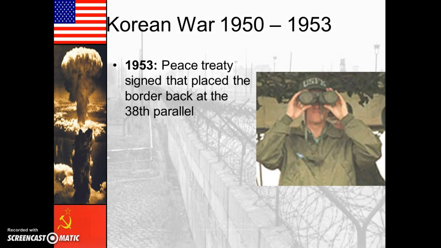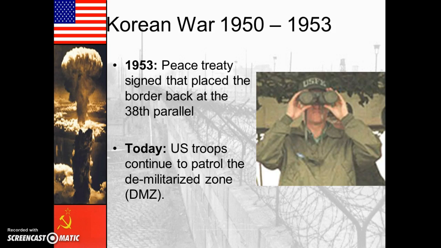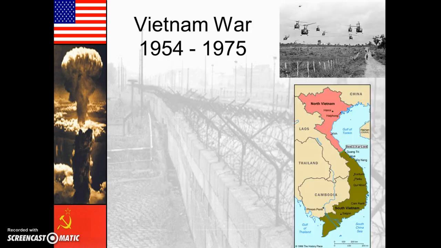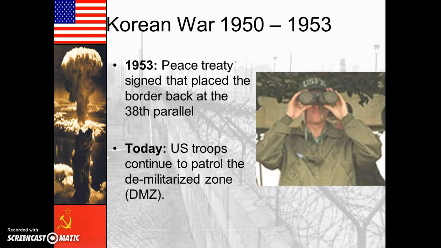In 1953, there was a peace treaty signed that put the border back at the 38th parallel. And today, there are still U.S. troops that patrol the Demilitarized Zone, or the DMZ. This is the area between North and South Korea where it's demilitarized. Neither is allowed to send a military in. So this was a long war that resulted in things being exactly the same, except somebody else is monitoring the border, okay?